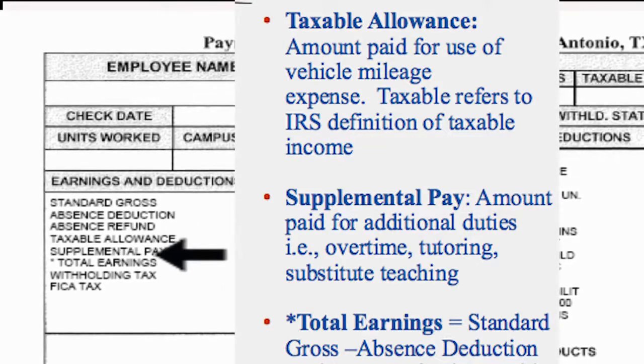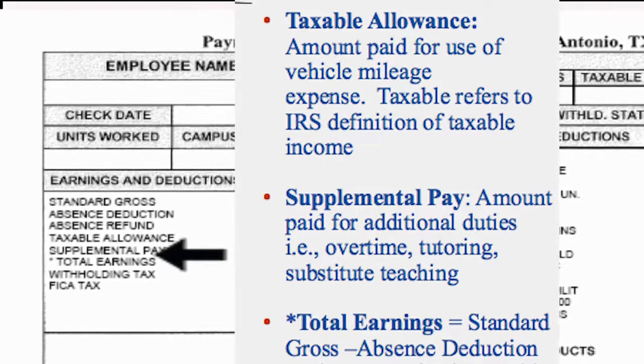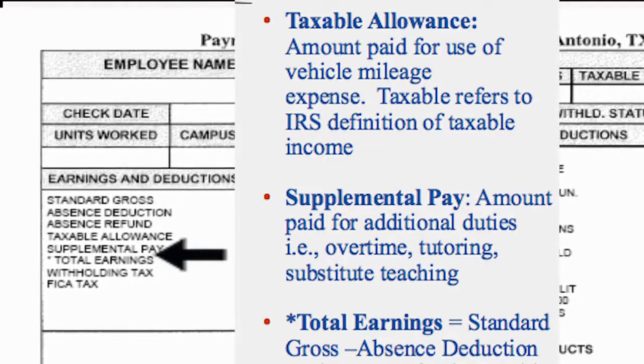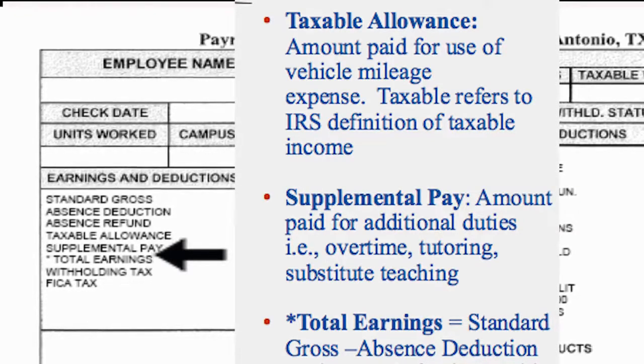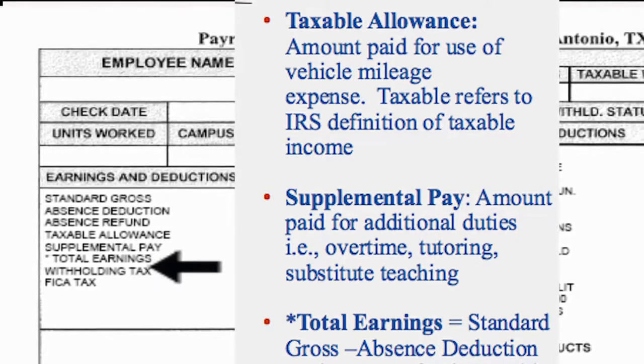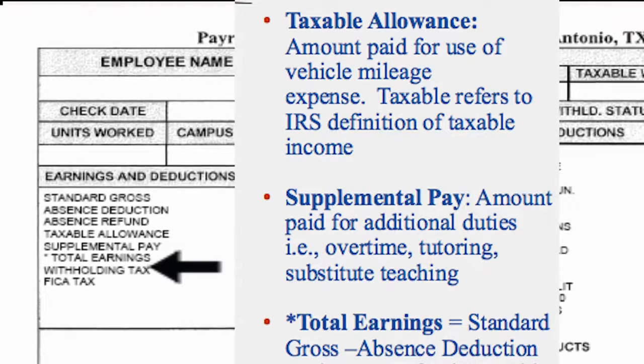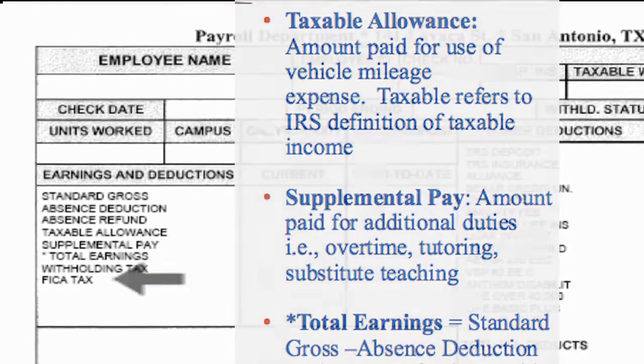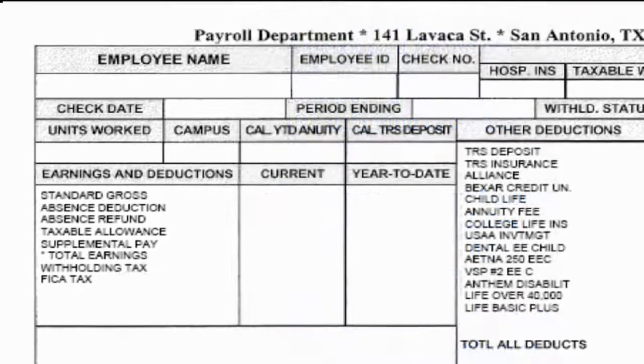And your total earnings are your standard gross minus any absence deductions, plus any absence refunds, plus your taxable allowance and supplemental pay. Withholding tax is the amount that's deducted in accordance with the IRS Form W-4. FICA tax is your amount deducted for Social Security and Medicare.